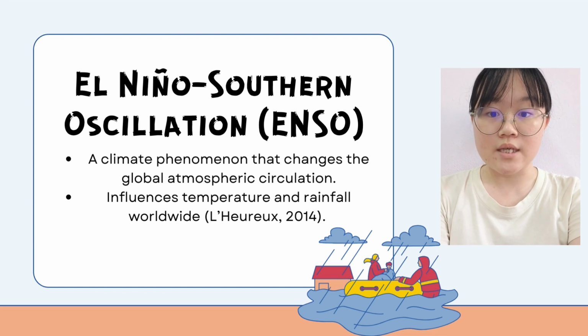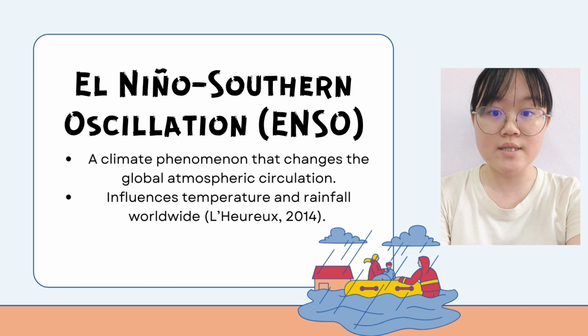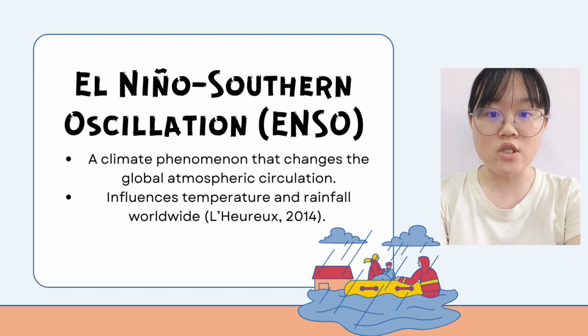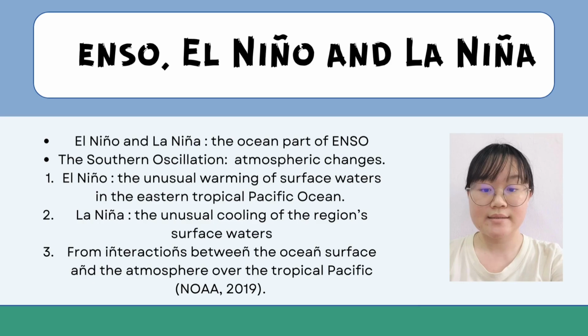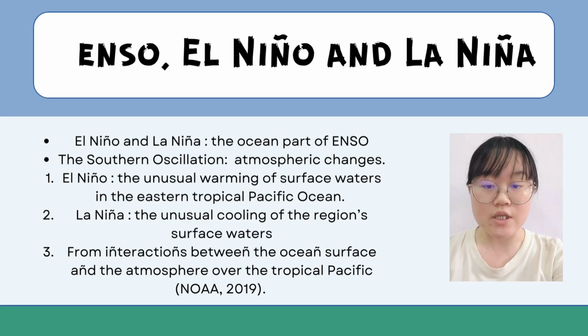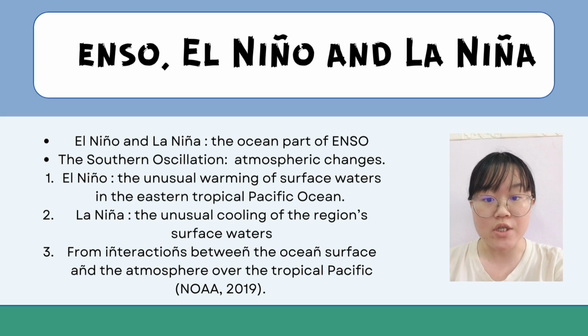El Nino Southern Oscillation is known as a climatic phenomenon with the ability to change the atmospheric circulation, which in turn results in change in the amount of rainfall and change in temperature around the globe. The El Nino Southern Oscillation is related to El Nino and La Nina because El Nino and La Nina refer to the ocean part, while the Southern Oscillation refers to the atmospheric changes around the globe.